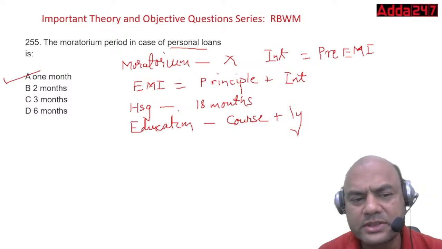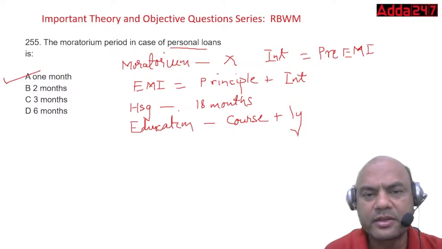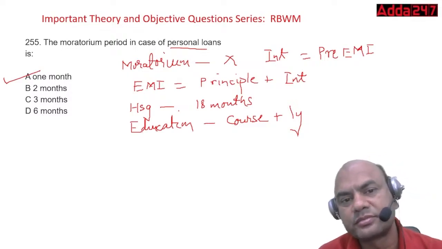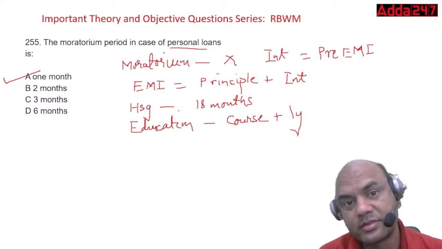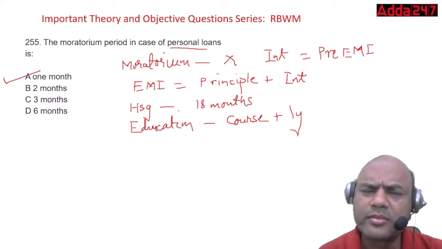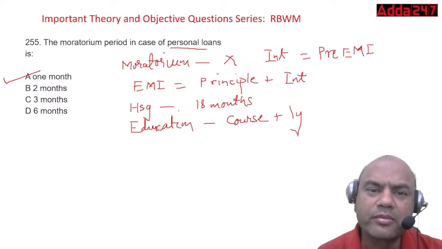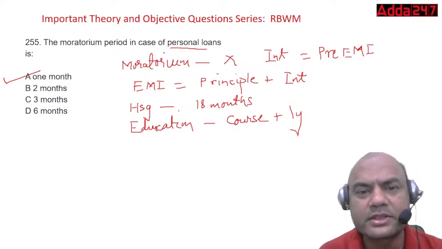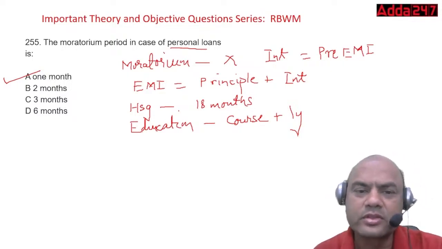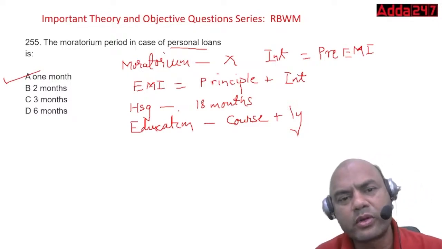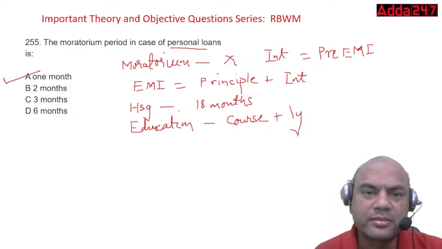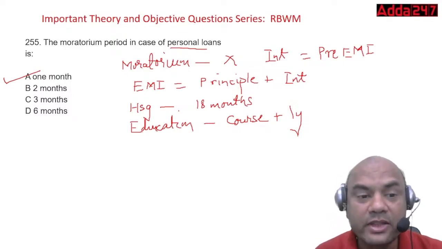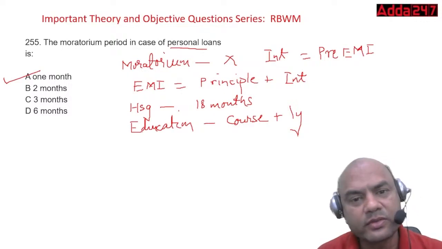Which all other loans have a moratorium period of 1 month? Other loans. Second-hand housing. Moratorium period is again 1 month. Why? Because it's already prepared. The house is already constructed. So you need to just disburse the loan and start the EMI, right? There you also have car loans. 1 month moratorium. All these are zero moratoriums. But for the exam, if the question comes, and you have to answer between these only, then you have to answer 1 month. Okay.